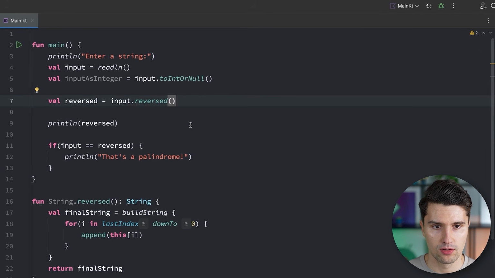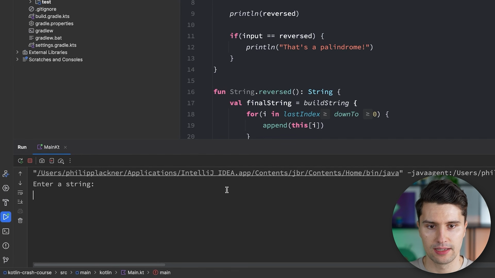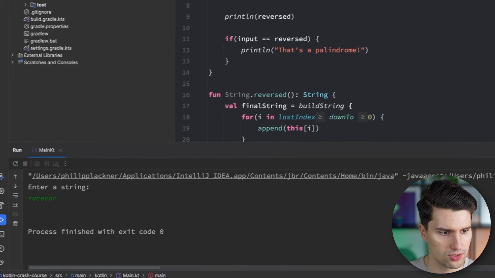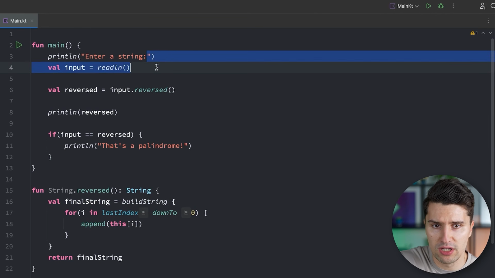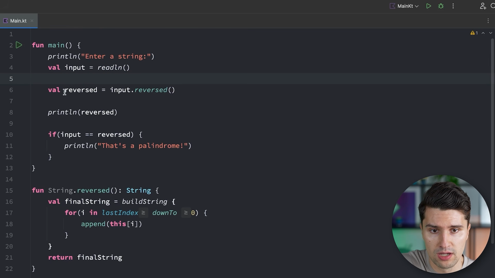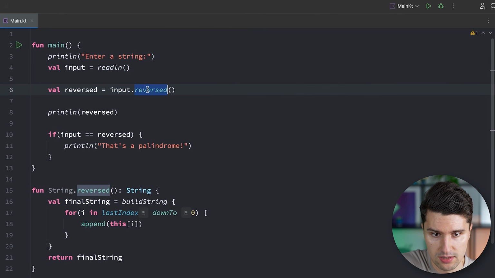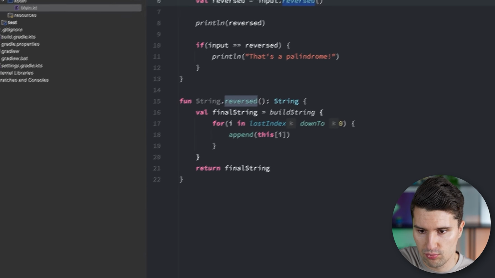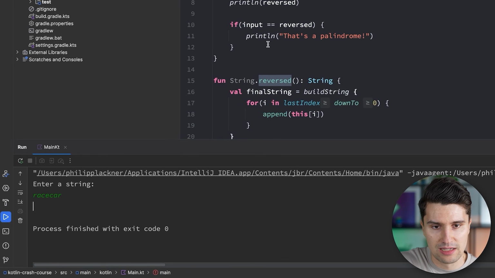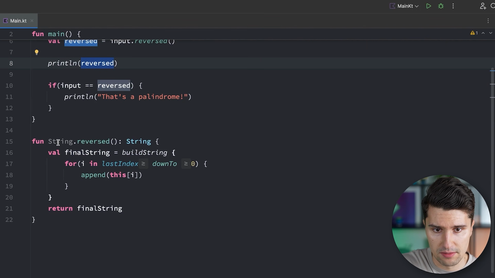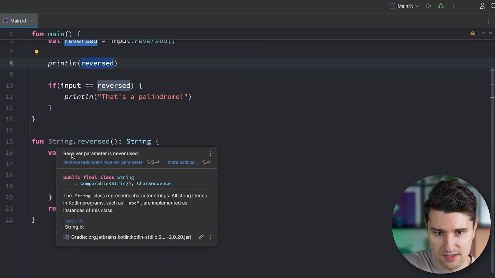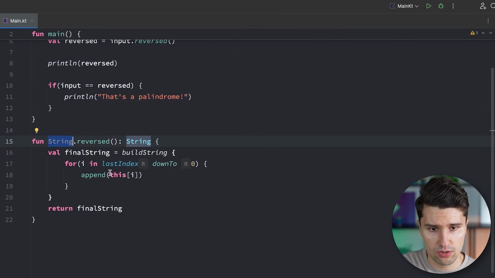And if we again call this, enter a string, something like racecar again, then we don't get any outputs. What did I do wrong? Let's first of all remove this input as integer, but that was unused anyways. So we have our input, that is the console input. We then take this input, we reverse it. And the fact that we did not get any console print line statement, but somehow an empty line, tells me that this reversed string is actually empty. Let's investigate why. What's kind of odd is that it marks this string here as gray, that it says receiver parameter is never used. So this string that we call this function on is never used, even though we referenced this.